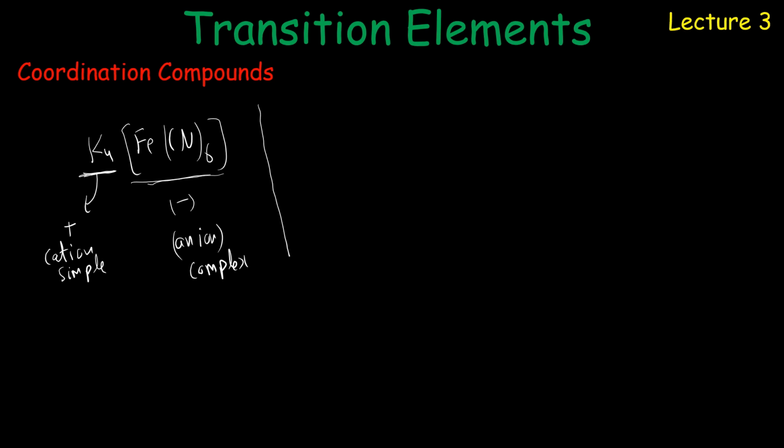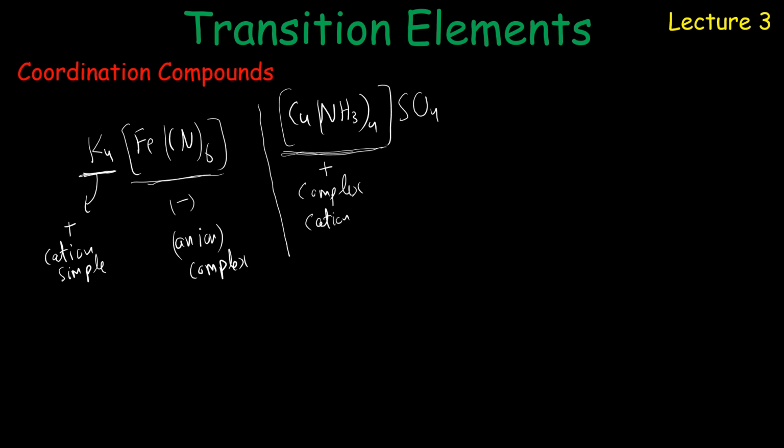And we have one more example. If we use the complex like [Cu(NH3)4] with square brackets, and we got SO4 as well. In this compound, the first part having the square bracket is the positive ion, named as complex cation, and the other part is the negative part, named as simple anion. So there are 2 types: either the cation is simple and the anion is complex, or the cation is complex and the anion is simple.